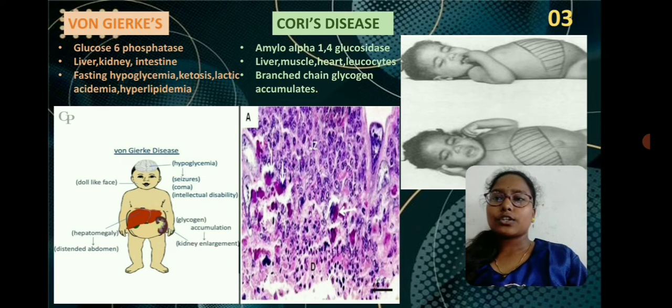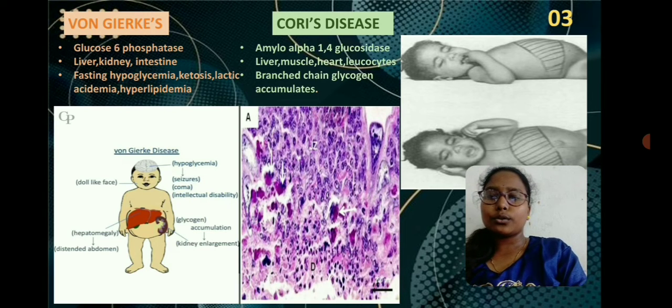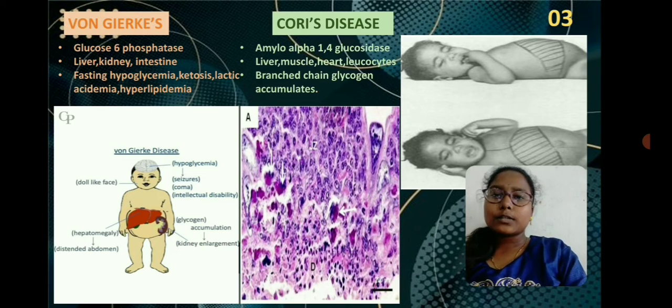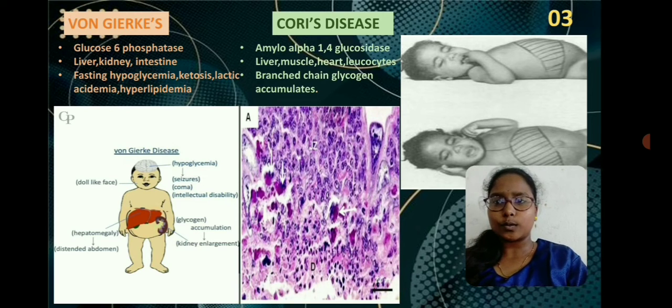You can see in the picture that in von Gierke's disease, the liver is enlarged, and due to the glycogen accumulation, kidney enlargement also takes place. You can see in the liver hepatomegaly, that means hepatic cells will be increased, a hyperplasia condition, which leads to a distended abdomen also. That means an enlarged abdomen. And the face will become doll-like because of the accumulation of glycogen in the tissues also.